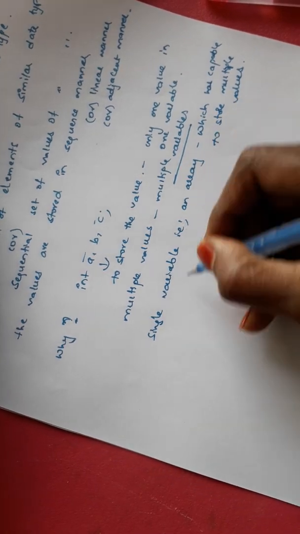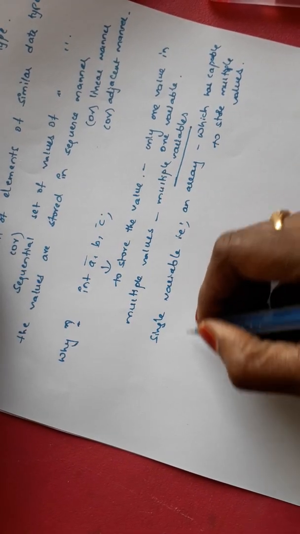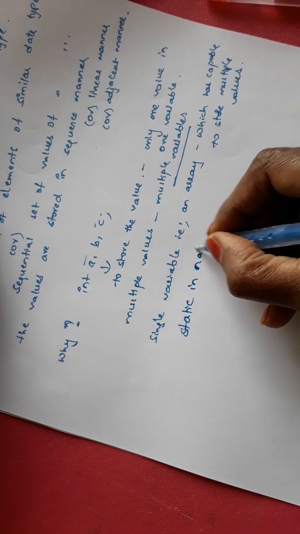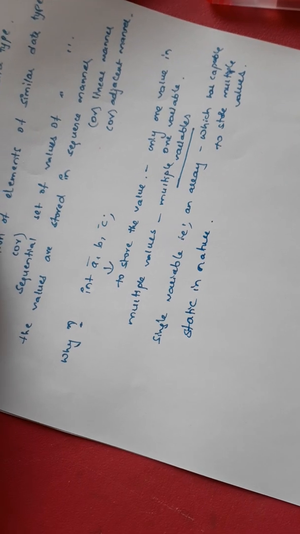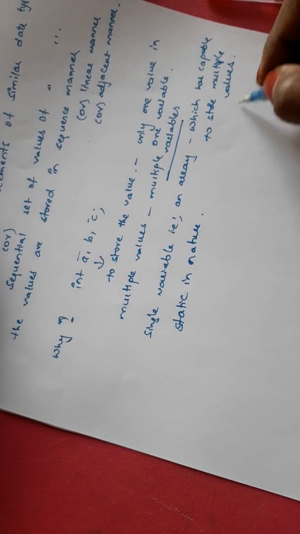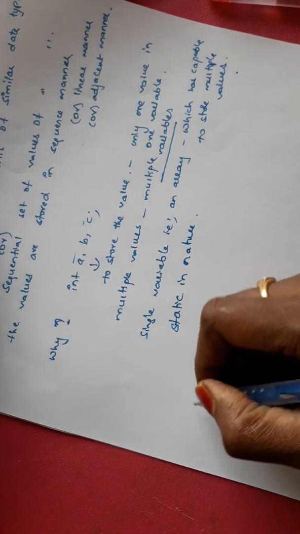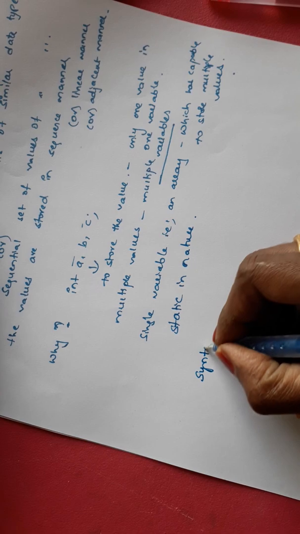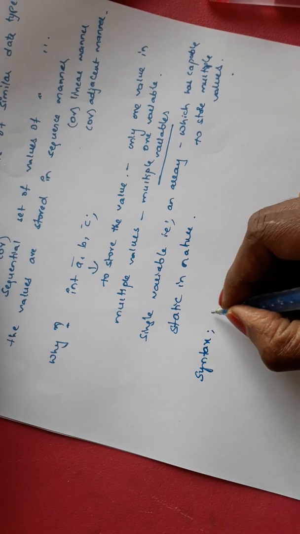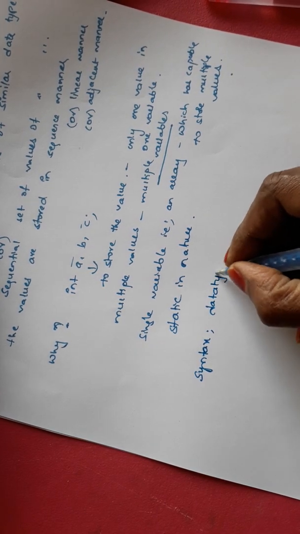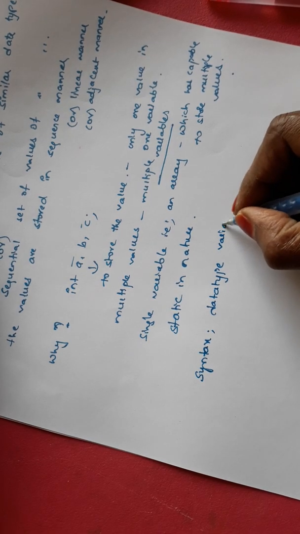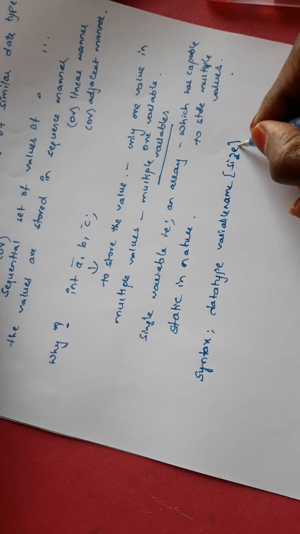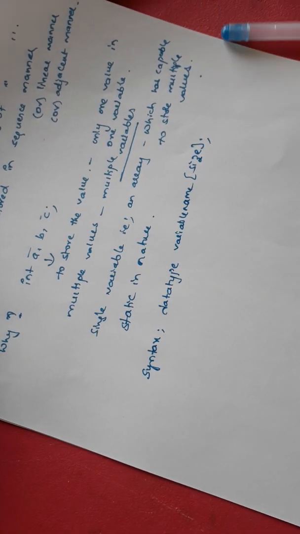And it is static in nature. The array is static in nature. What is static? We will discuss later after defining the array. Now, it is capable of storing multiple values. So how do we declare an array? The syntax of declaring an array variable: data type, variable name, and size. This is the declaration of an array.